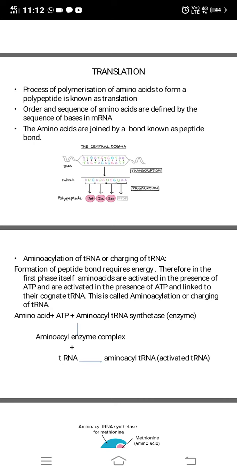We will come to the next important topic, that is translation. We have seen replication and transcription, that both take place inside the nucleus. So inside the nucleus mRNA is formed, and this mRNA goes to the cytoplasm and to the ribosome, where protein synthesis takes place. You know, the ribosome is the place where protein synthesis takes place.